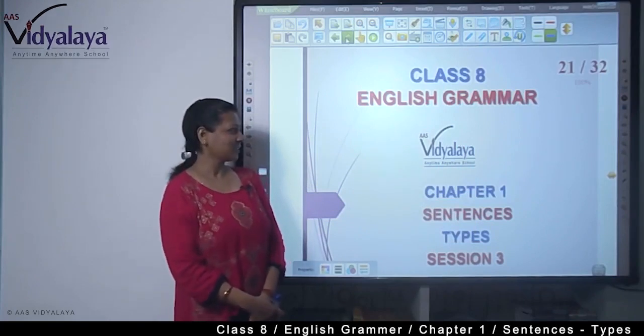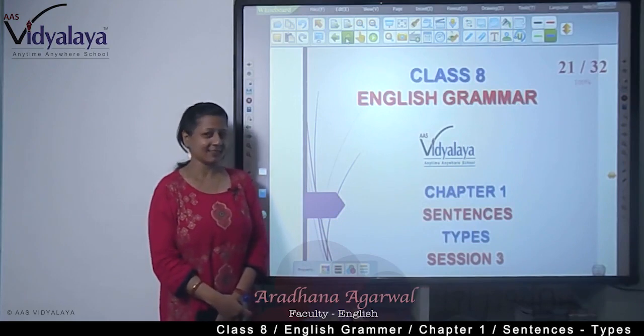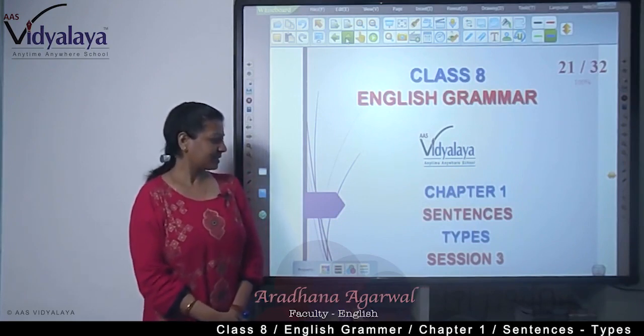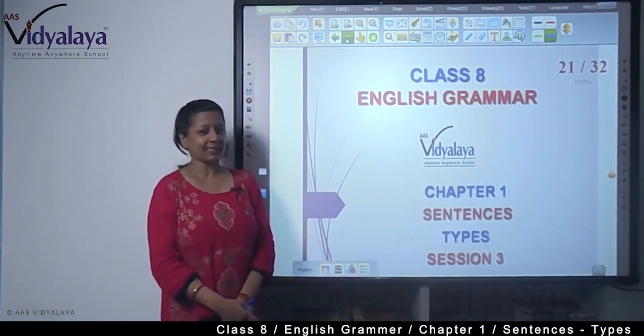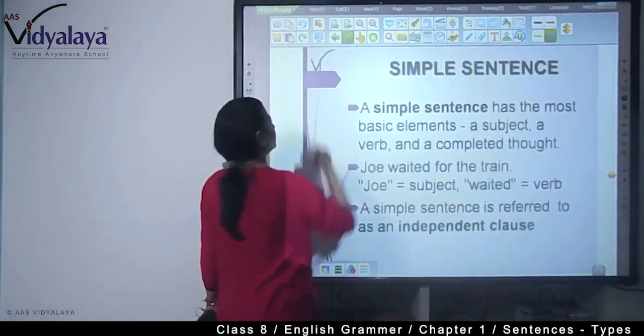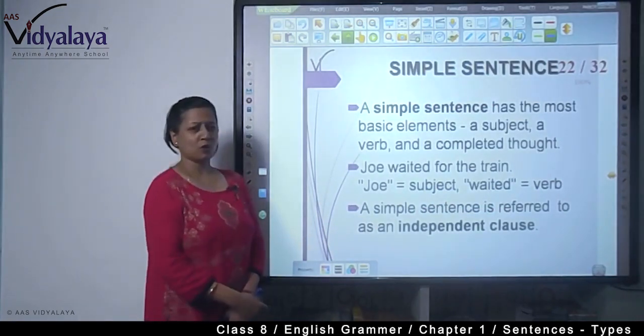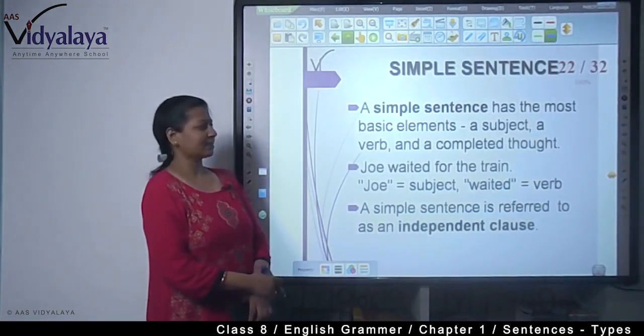It's class 8 English grammar. We are doing chapter 1, that is sentences, and this is session 3, and we are doing types of sentences. Now, in this session we will come to know about the types of sentences.